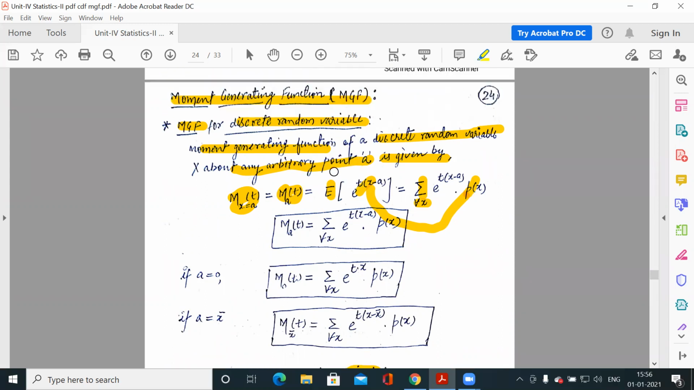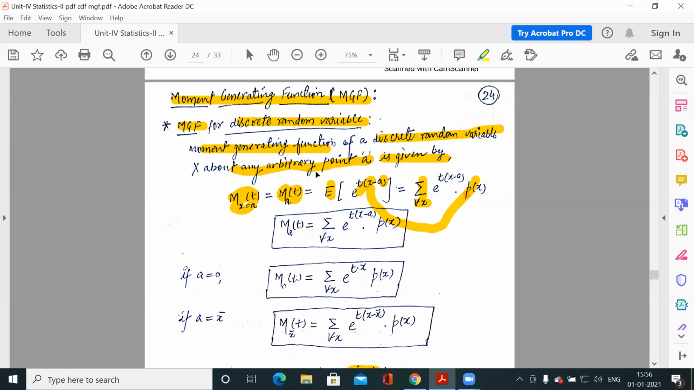So if it is mentioned that you have to find out the moment generating function about point a, then you have to use a here. Otherwise, for example, if you have to find the moment generating function for point 2, you have to use 2 here. If it is minus 2, use x plus 2, and if it is 0, then it is x minus 0. So if it is mentioned, then you use that point.